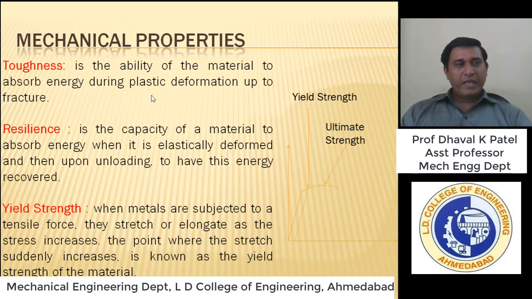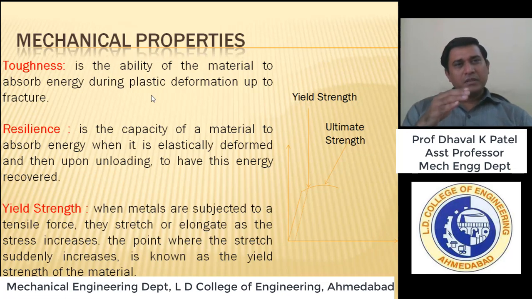So toughness is defined as the ability of a material to absorb force up to fracture. I can apply some force on this duster, and it should sustain up to its permanent failure. Fracture means it can be divided into one or two parts. It can fail to perform its intended function or change its shape, size or dimensions. Up to that change, how much force the material can absorb is called toughness.